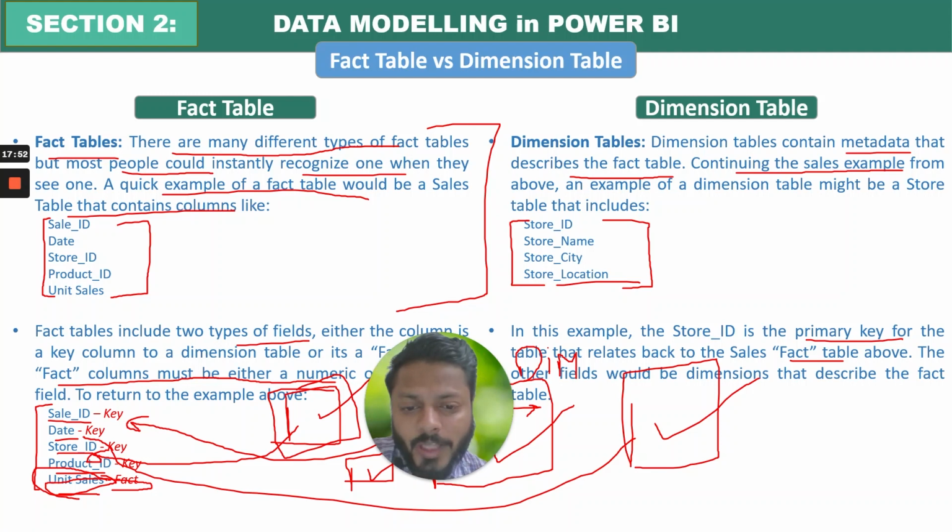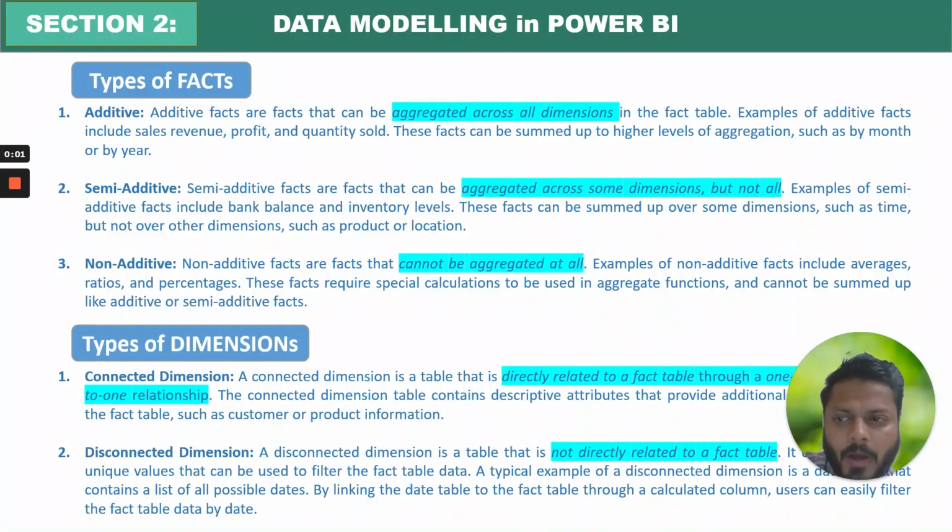So there are two types of table, fact tables and dimension tables. Dimension tables can be said to be like masters, and these are not changing all the time. Fact tables, on the contrary, are changing every day. These are my transaction tables. Alright, so now coming to the types of fact tables and types of dimension tables. If I have to talk about the fact table, there are 3 types of facts.